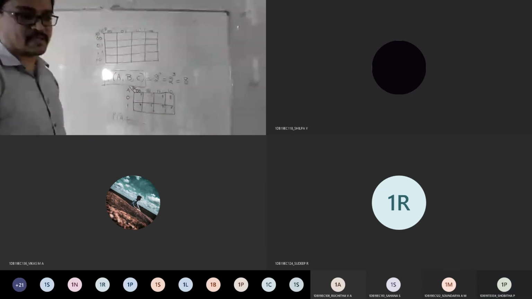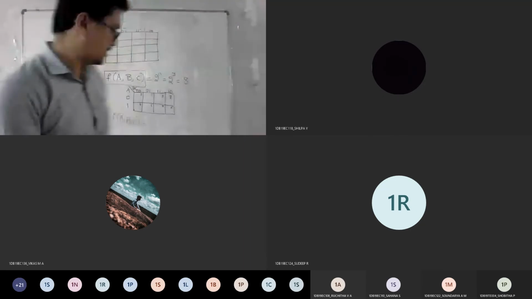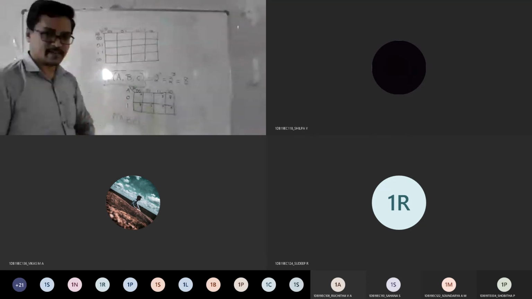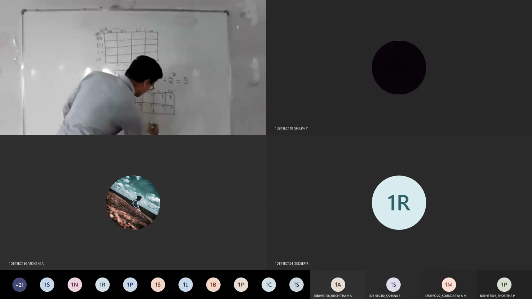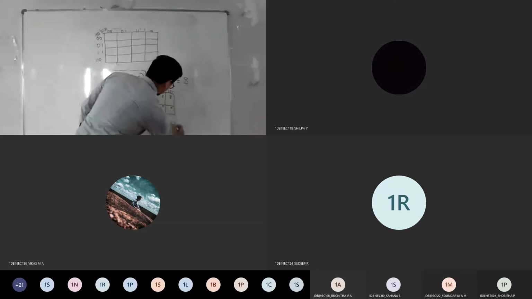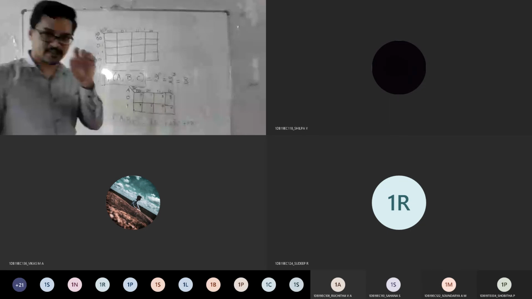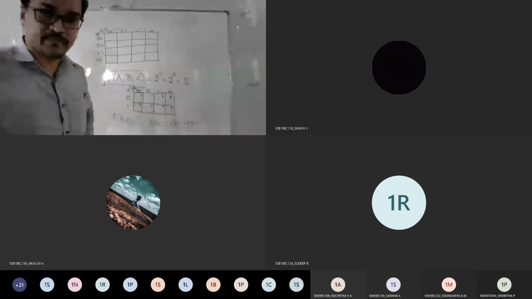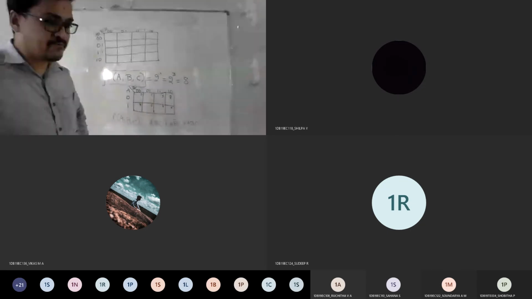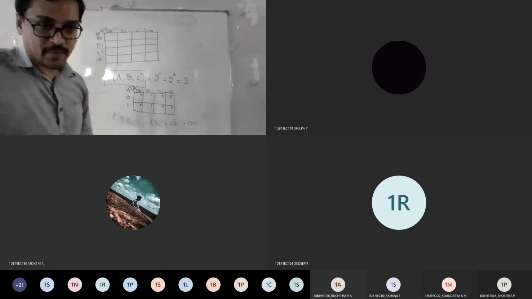Okay, let me take one simple example, then you'll understand in a better way. They have given a 3 variable function: A bar BC plus A B bar C plus ABC. So this is the given question. For the given function, is it in which form, SOP or POS?